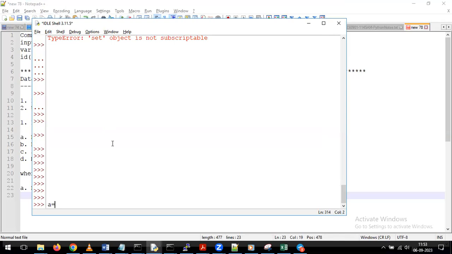What I'm doing here is giving the value A equal to none. Now, if I give type of A, what's happening? We simply get the output as NoneType. Indirectly, for A, we are assigning the value called null.